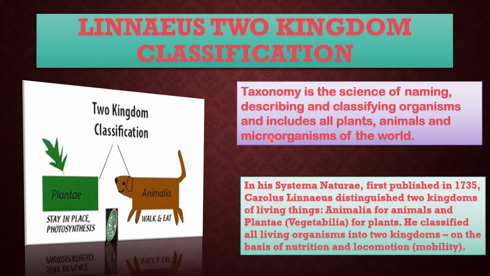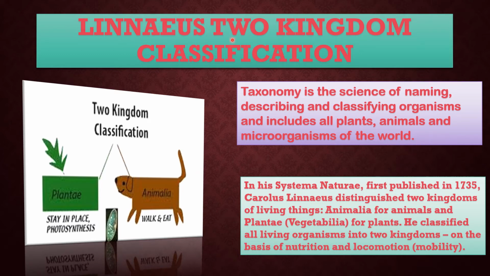Now, the concept of classification. Classification allows us to group organisms based on their common characteristics. The science that deals with classification is called taxonomy. So taxonomy is the science of naming, describing and classifying organisms and includes all plants, animals and microorganisms of the world.